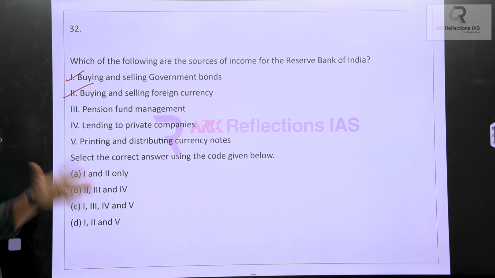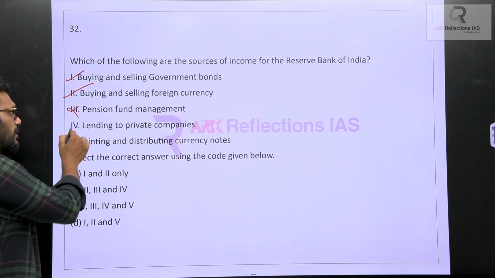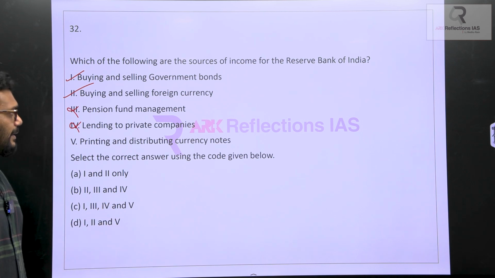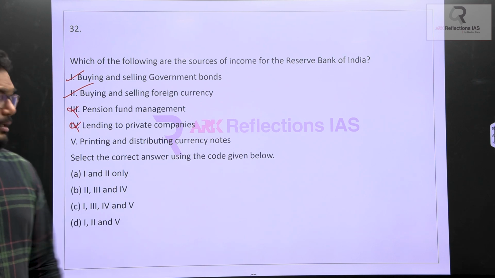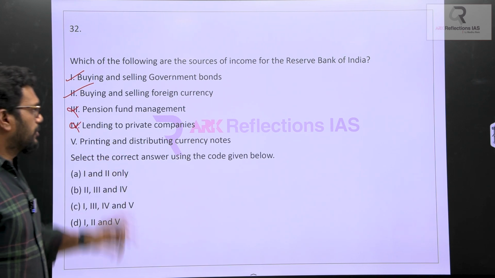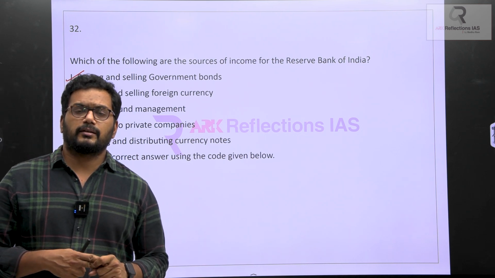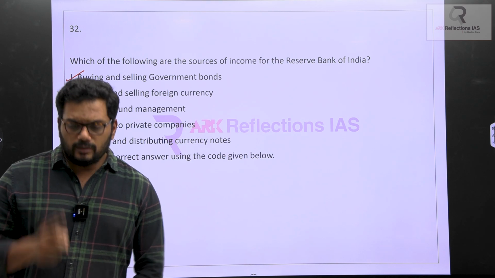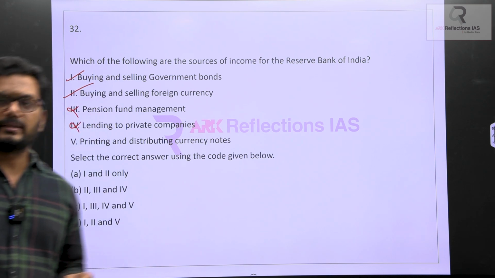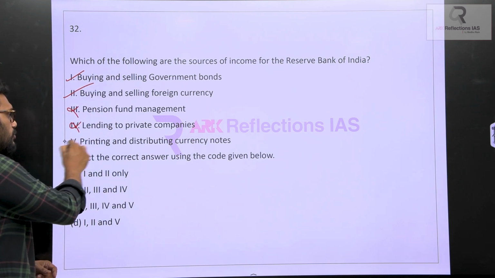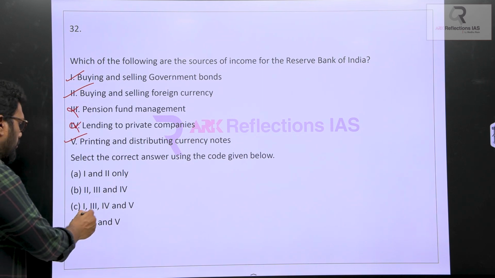Next one, pension fund management, definitely it will not be under the RBI. Lending to private companies, this will not be under the RBI either. Lending to private companies completely falls within the purview of the government. Next, printing and distributing. Printing of currency notes is done by RBI. Second, distribution of currency notes is also done by RBI. On printing currency, RBI definitely earns considerable money. That means printing and distribution of currency should be included, and the answer has to be 1, 2 and 5.